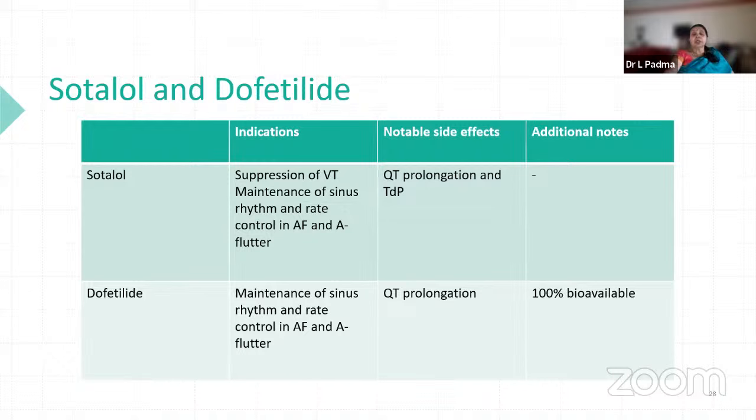The other drugs are sotalol and dofetilide. Sotalol is mainly used as a beta blocker, but also has additional potassium channel blocking activity, and hence it is used for suppressing VT as a reserve drug. Dofetilide, again, has a lot of QT prolongation and mortality increase, though it has 100% bioavailability.